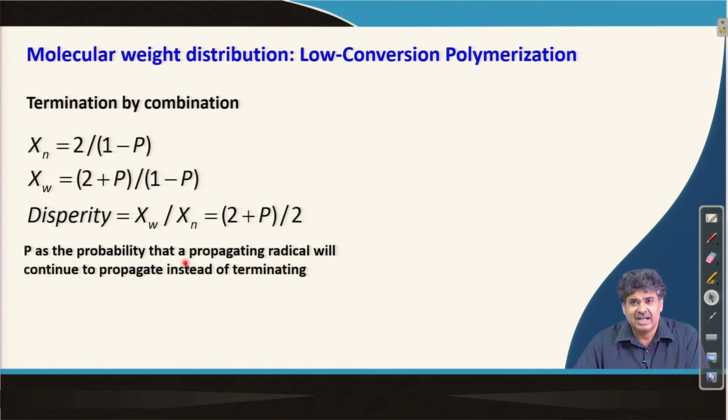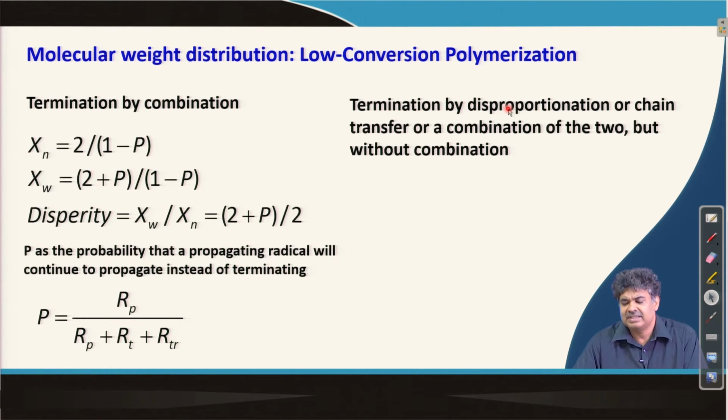So, basically it is the chance factor. Now, a propagating radical can do basically three types of reaction: propagation, termination, and transfer reaction. So, the probability is given by the rate of propagation divided by rate of propagation plus rate of termination plus rate of transfer.